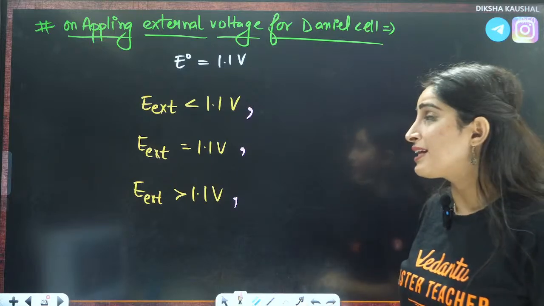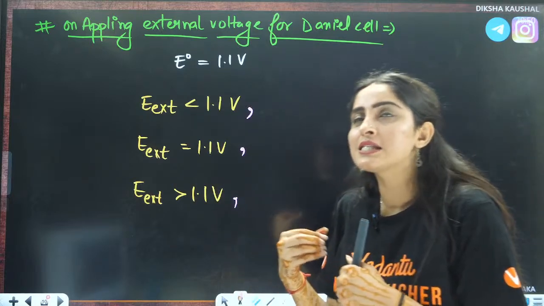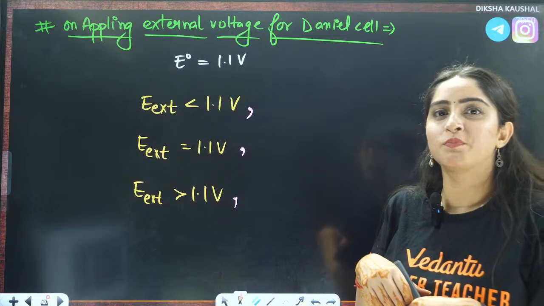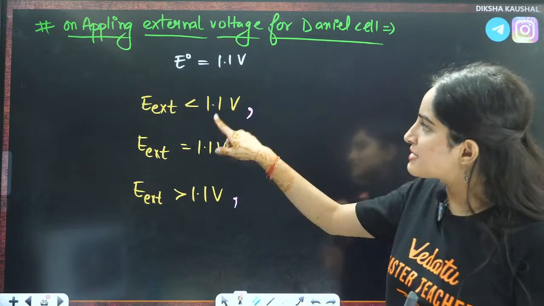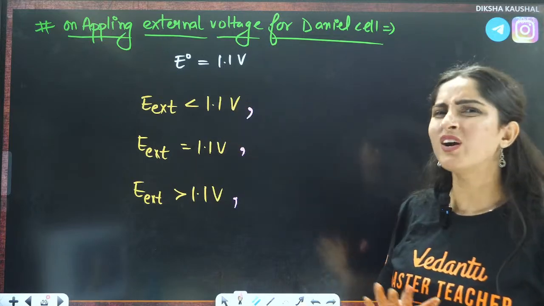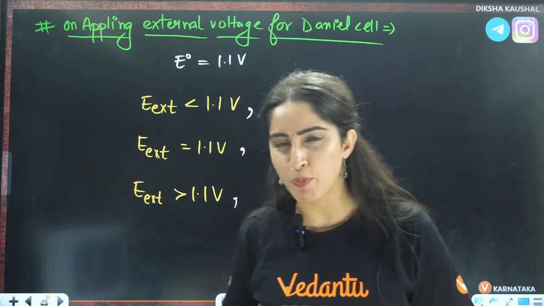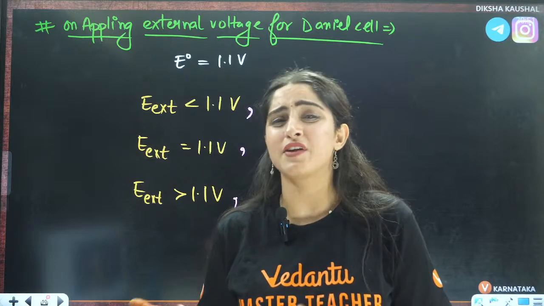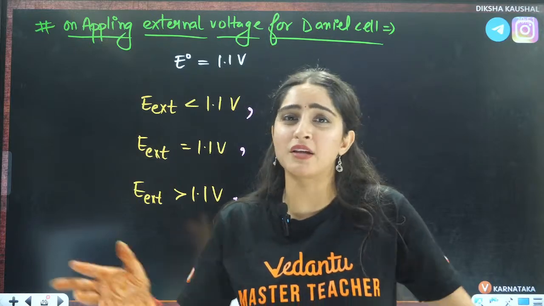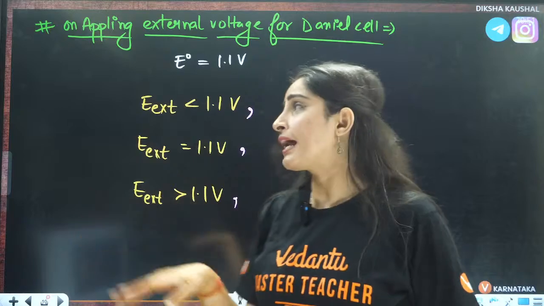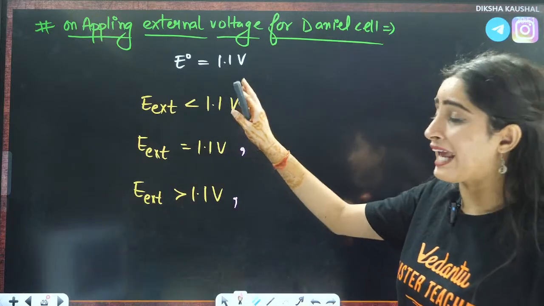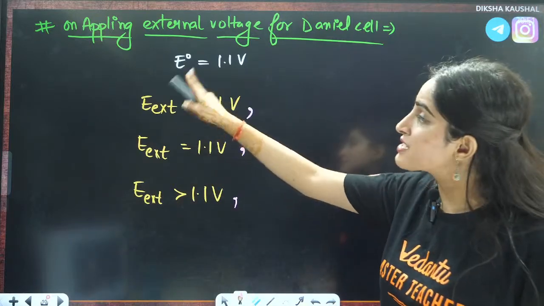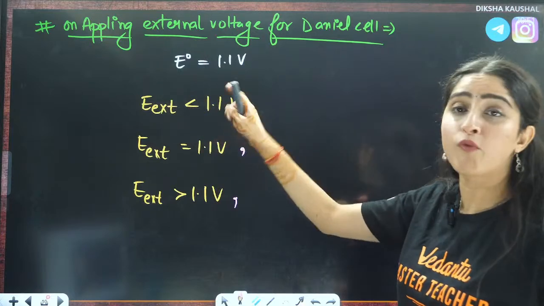Now, if you are giving them that means your convincing power is less than 1.1, right? You're not giving them that much idea about the party. You're not making them excited for the party. They'll be like, I will go or I will not go. I don't think this party seems to be very good. So that means if you're not able to convince them, your external potential is less than 1.1.